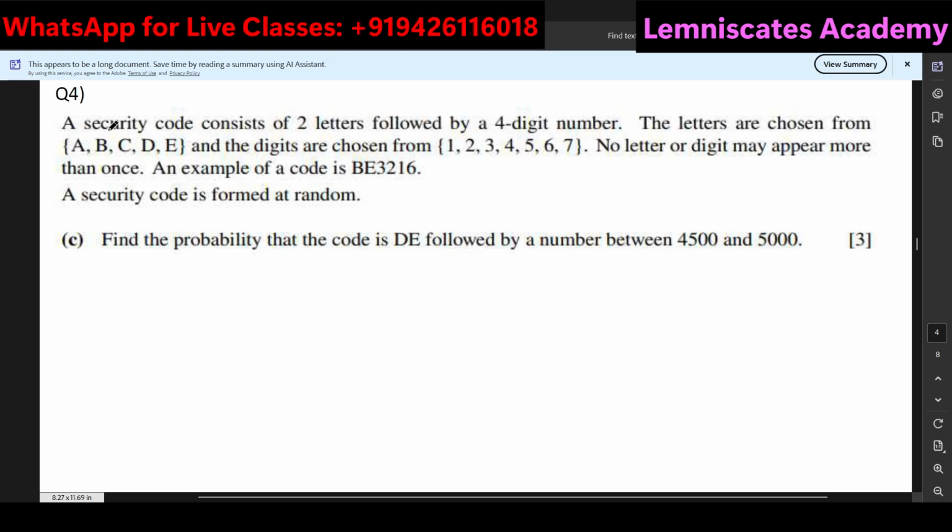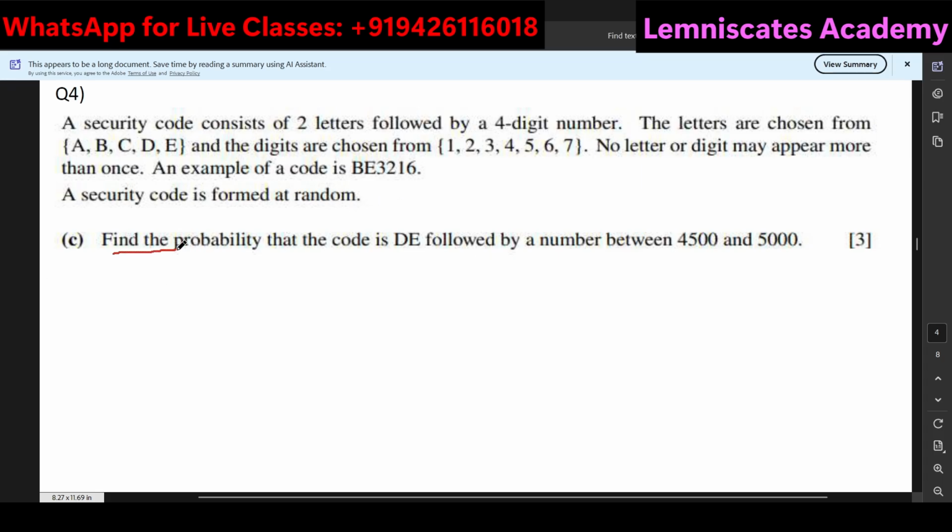Question 4. A security code consists of 2 letters followed by a 4-digit number. And here is one of the examples of the code. The letters are supposed to be chosen from these 5, and the digits are to be chosen from these 7. No letter or digit may appear more than once.